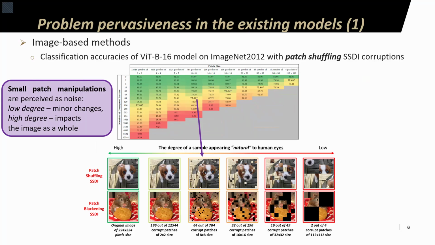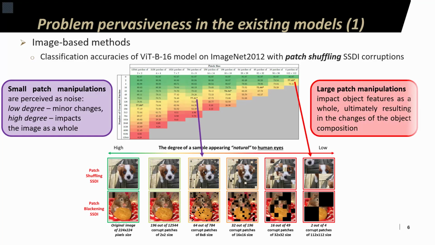When the number of patches used to generate corruptions is small, that is, the top portion of the table, the impact is negligible in terms of being perceived by human eyes. When the number of patches is large, that is, the bottom portion of the table for those columns, such manipulations impact the image as a whole, in extreme cases turning the entire image into unrecognizable noise.